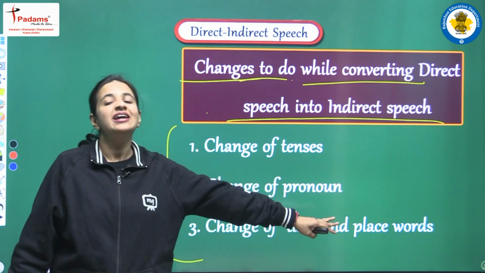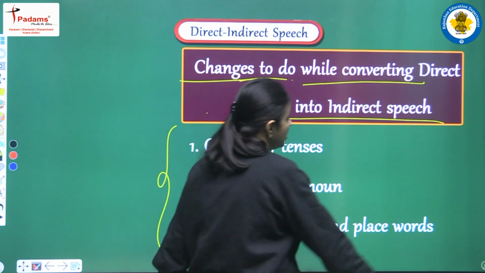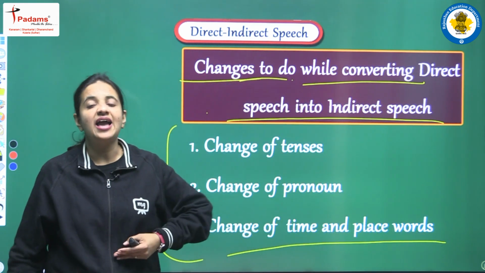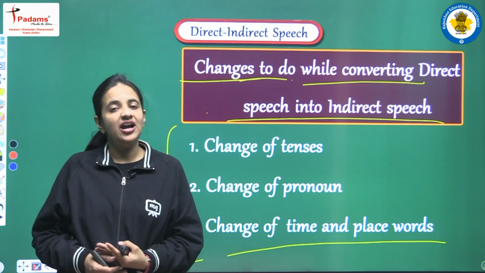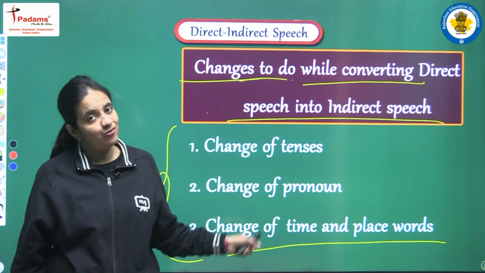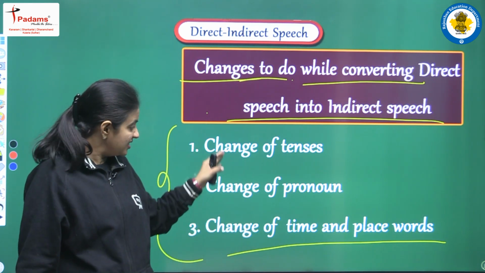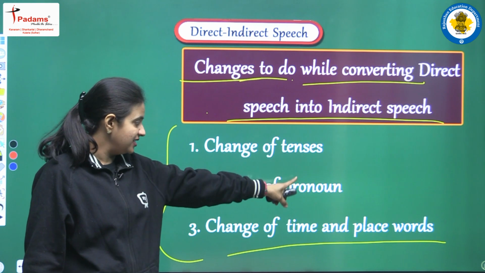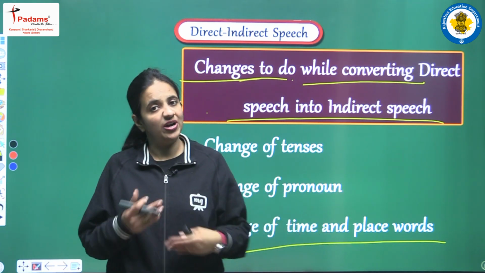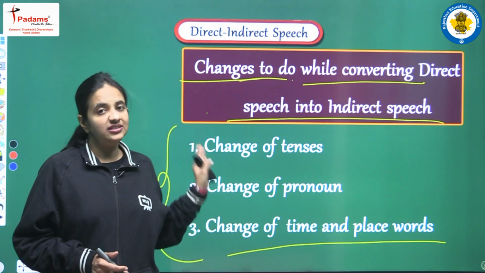It means there are certain words related to time and place, and when we have any of those words, we have to change them into some other word. That we will also discuss. So these are the three changes: change of tenses, change of pronoun, and change of time and place words. One by one we will discuss all three.